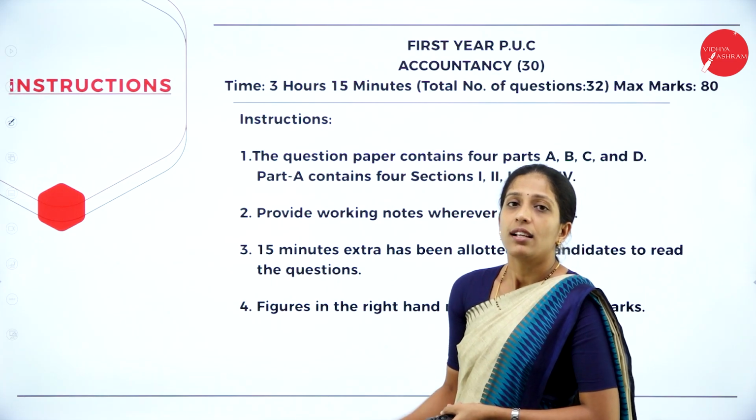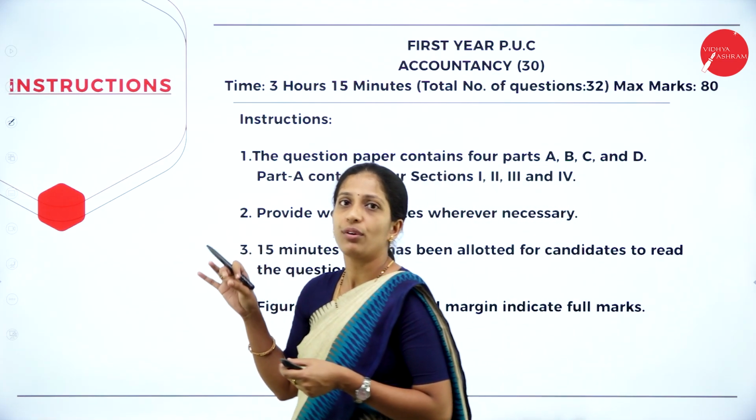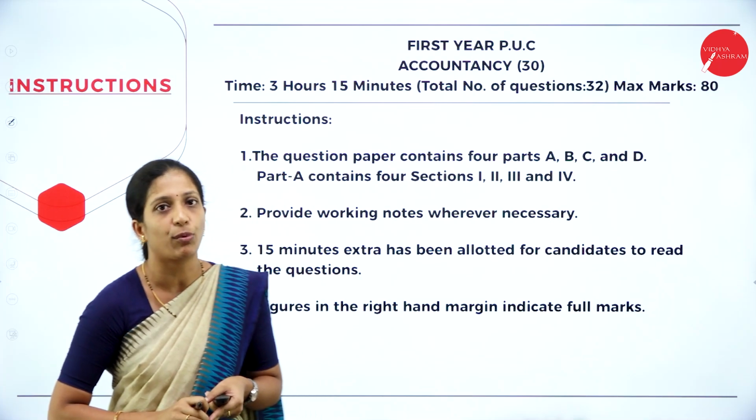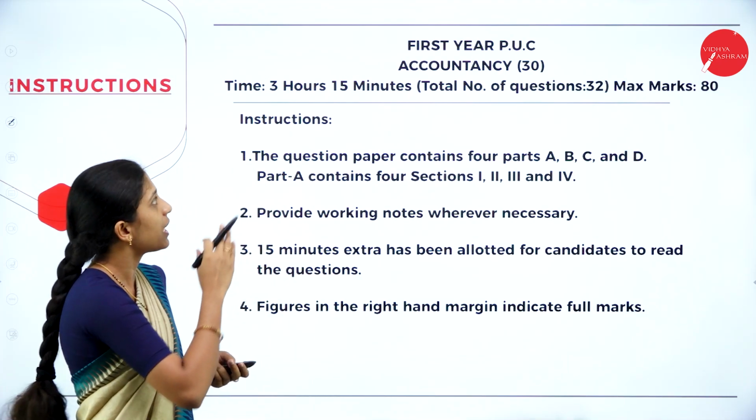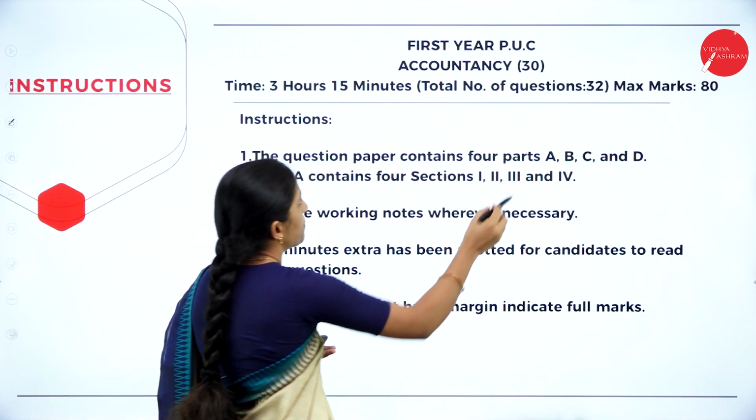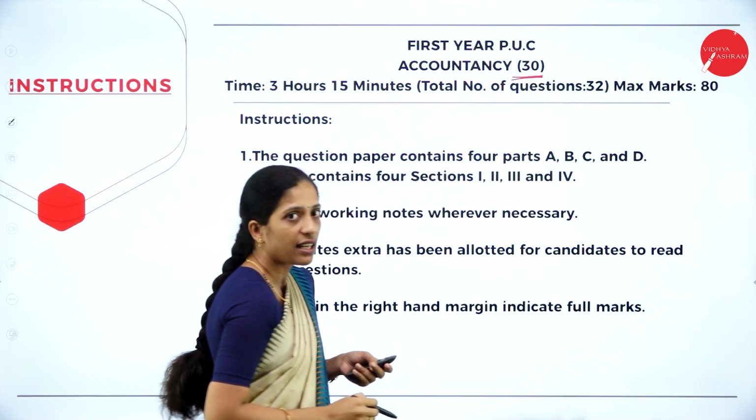Now let us see the model question paper. So this is how the model question paper has been released from the board. Now they have given First Year PUC Accountancy. I have told you the subject code of Accountancy is 3030.